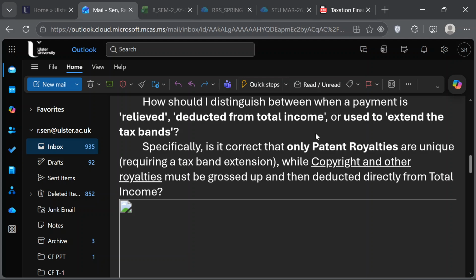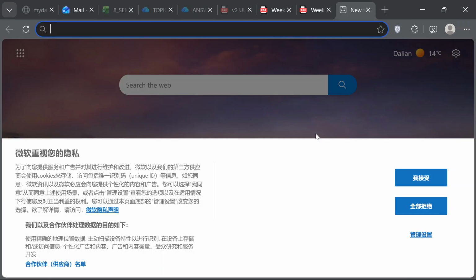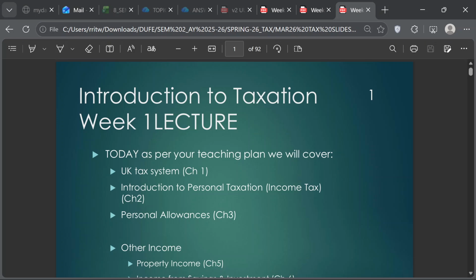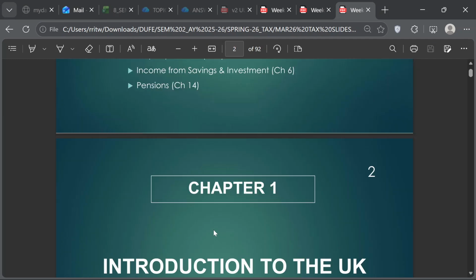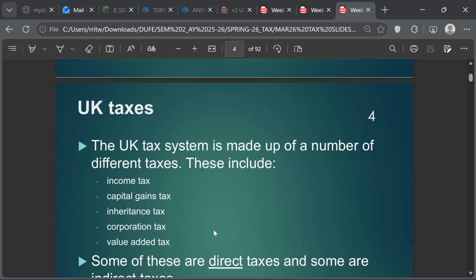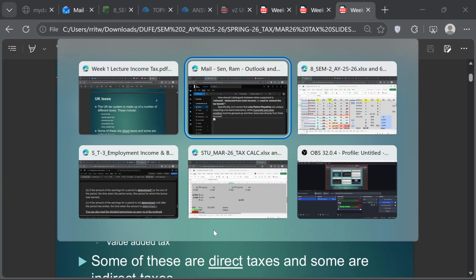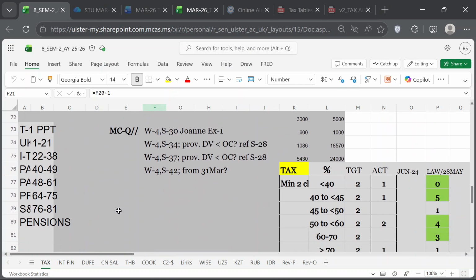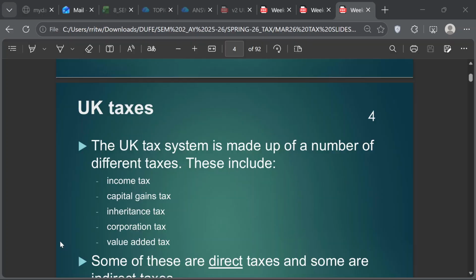In the case of occupational pension, that is called a net pay arrangement. So if you look at your slide, topic 1 slides, you'll find somewhere here. Pensions will come at the end, I think. It's right at the end. Let me just look at the breakdown here. Well, here's the pensions right at the end. So maybe it's towards the end, 81 or 80 or something like that.